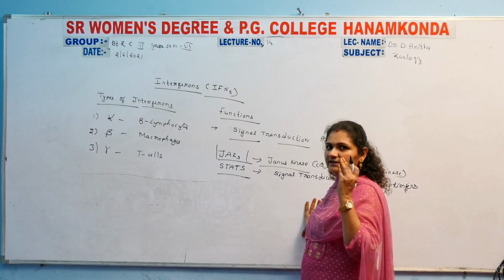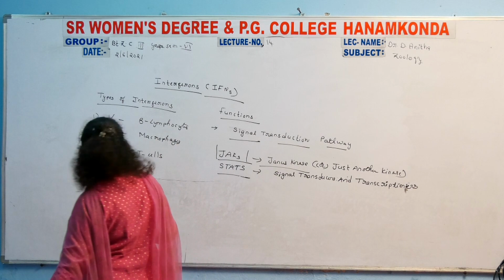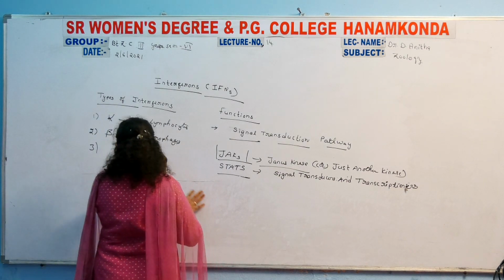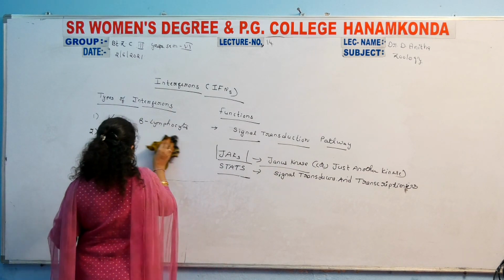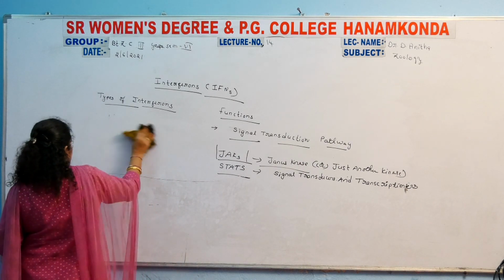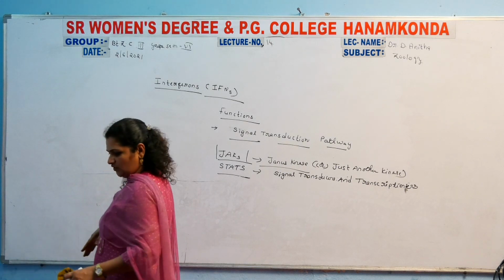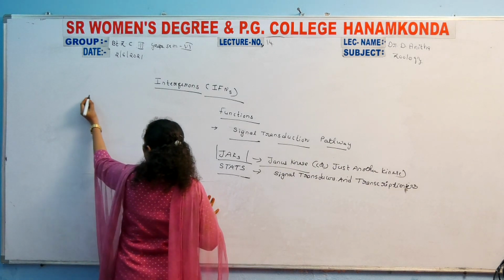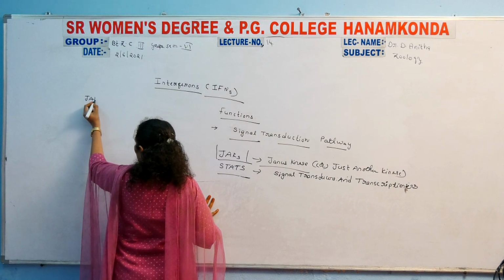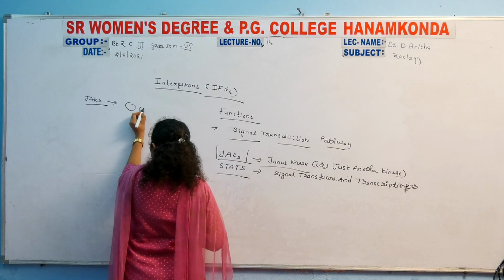Why? Because at the time the signal transduction pathway started, first JAK is going to be bonded with the cell.